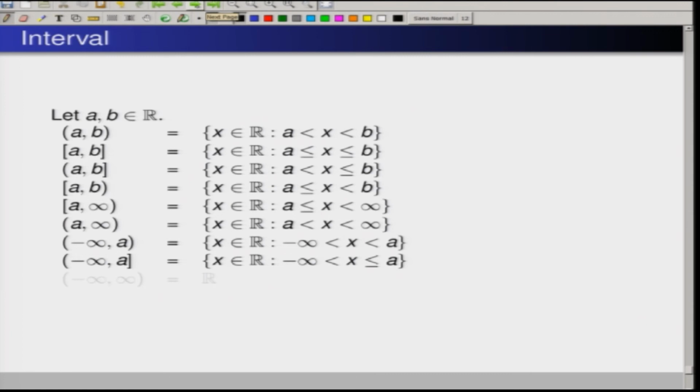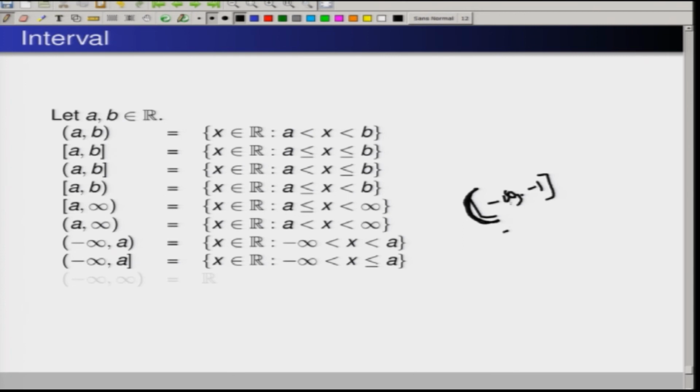So (minus infinity, A] is the set of all x which are greater than minus infinity and less than or equal to A. A is included. For example, (minus infinity, minus 1]. This side has to be open because minus infinity is not a real number.